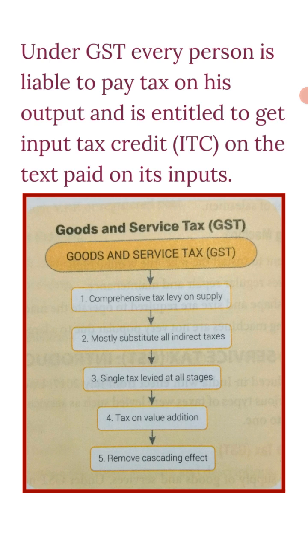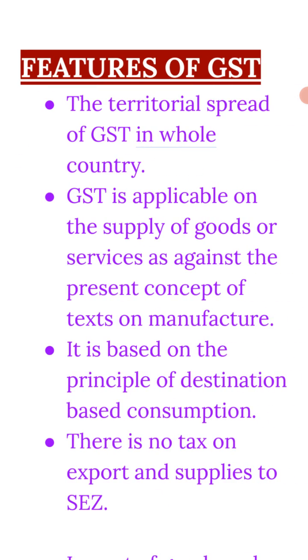Some elements are given: comprehensive tax levy on supply, mostly substitutes all indirect taxes, single tax levied at all stages, tax on value addition, and removes the cascading effect. Cascading effect means tax on tax. Now see further the features of GST.